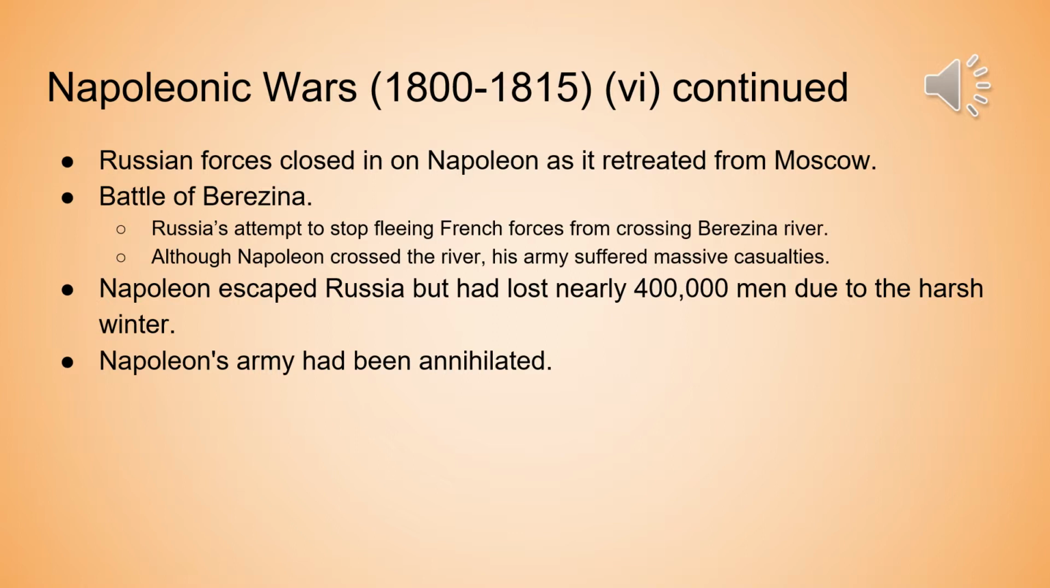And this is when the Battle of Berezina took place, as Russia's attempt to stop fleeing French forces from crossing the Berezina River. And although Napoleon crossed the river, his army suffered massive casualties, and Napoleon had escaped Russia, but he nearly lost 400,000 men due to the harsh winter. And Napoleon's army had been totally annihilated.